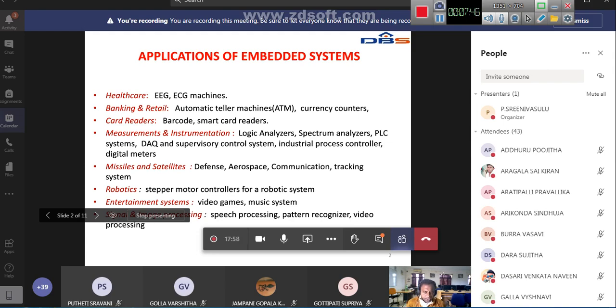Missiles and satellites, so defense, aerospace, communication, tracking systems. In missiles, generally the entire electronic system present inside a missile is an embedded system, because everything is autonomous or already programmed.